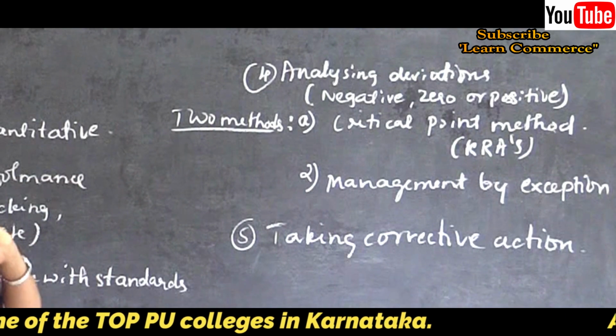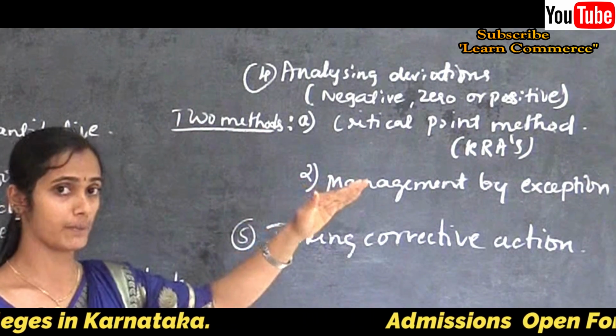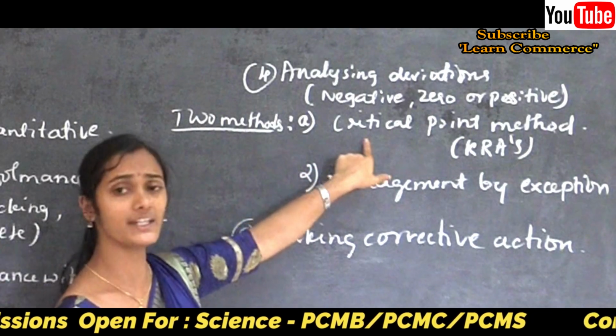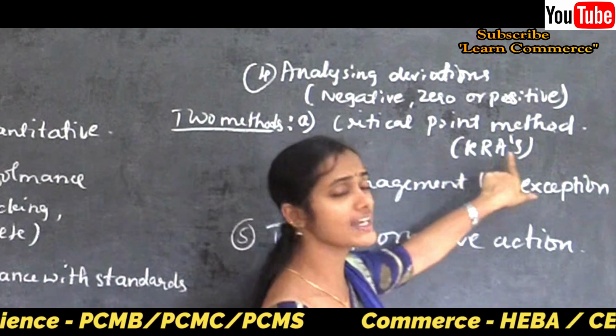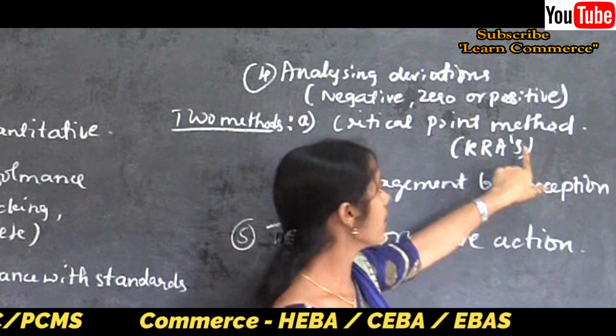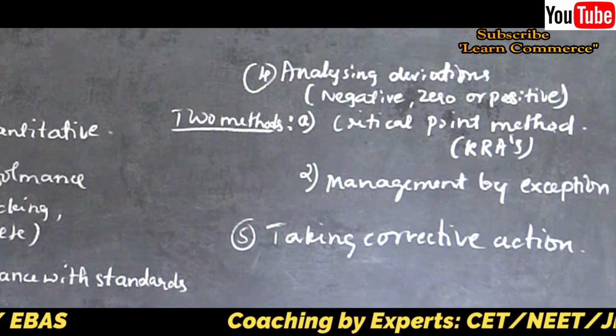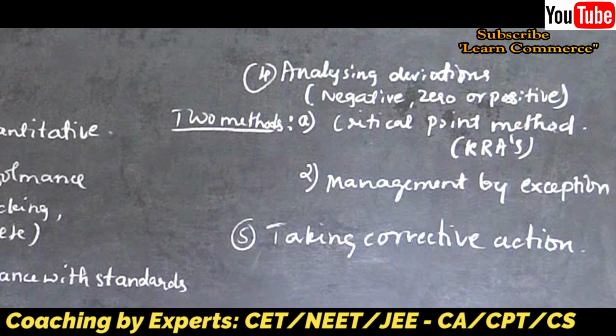Critical point method. According to the critical point method, management focuses only on key results areas which mainly affect the performance of the organization.